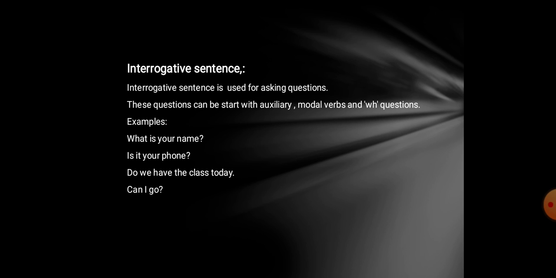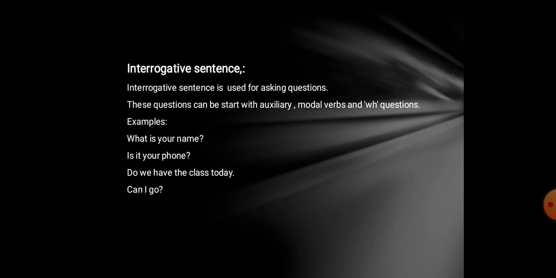Let me summarize today's lecture. We have studied the functional types of sentences, and at first we studied assertive sentences. Assertive sentences are simple statements. Then we talked about imperative sentences, in which we give commands, orders, advice, or it can be a request. Then we studied exclamatory sentences, which are the expression of your feelings.